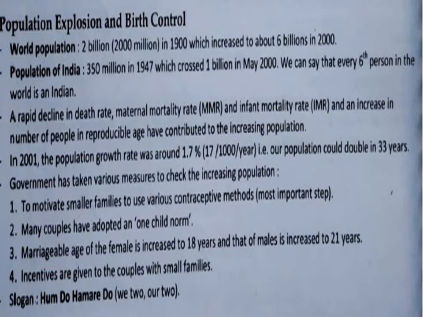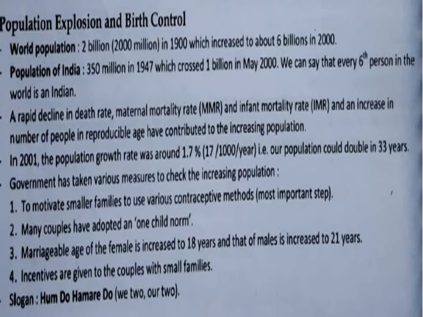And infant mortality rate, IMR, has also declined. And now there is an increase in the number of people in the reproductive age, especially in India. The youth generation makes up 70% of the population, so there is an increase in the number of people in reproductive age. According to that, we are suffering from the problem of population explosion.